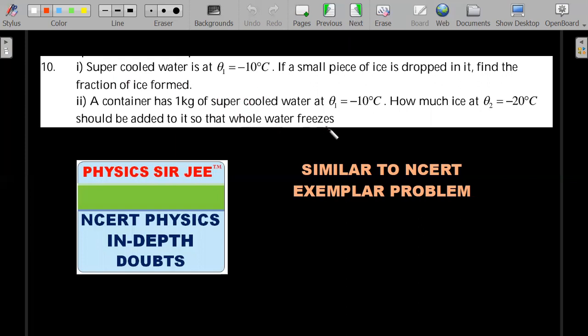Some of you might know this, who have solved NCERT exemplar problems. It's in the subjective part of the NCERT exemplar. Right, let's move forward.